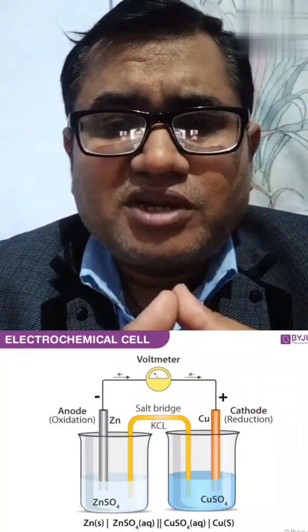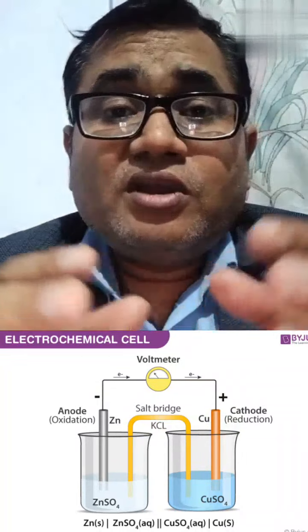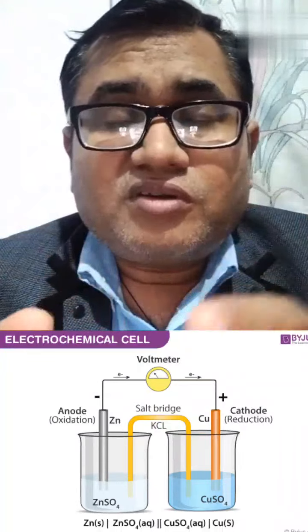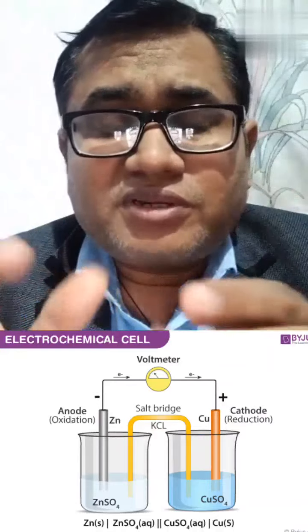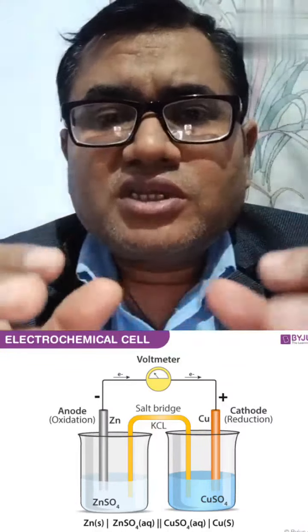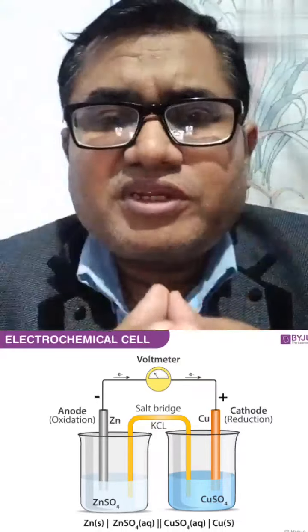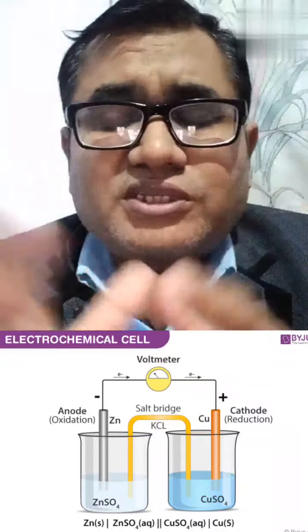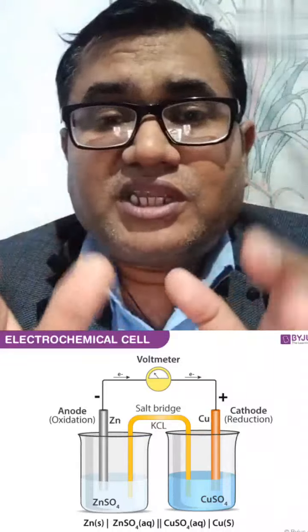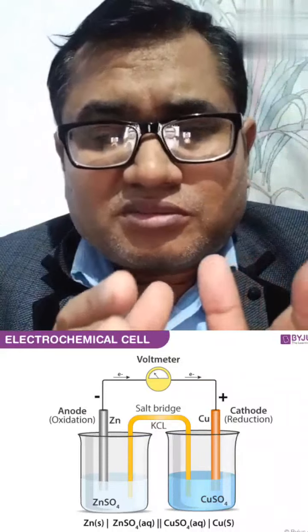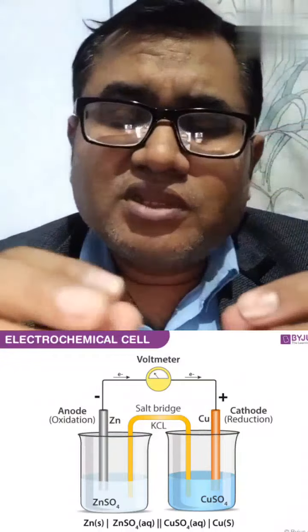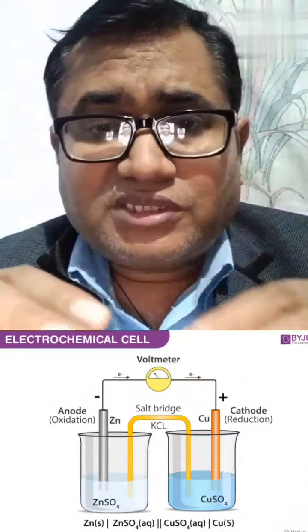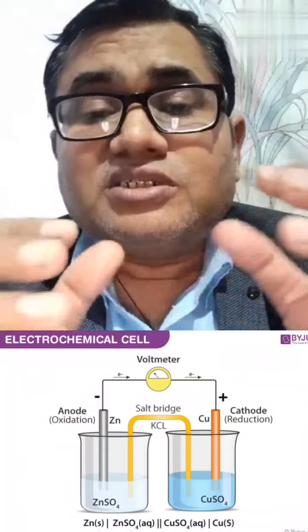Another important thing I would like to share with you is that if we use silver metal in either the oxidation half cell or the reduction half cell, then we do not use KCl solution, because silver metal reacts with KCl solution. This is another thing. So what is happening if we take the first pot, which has zinc metal immersed in a zinc sulfate solution, which is called the anode, the negative plate of the electrochemical cell.